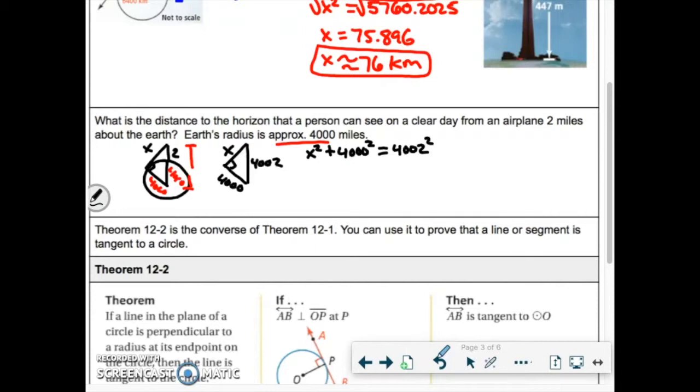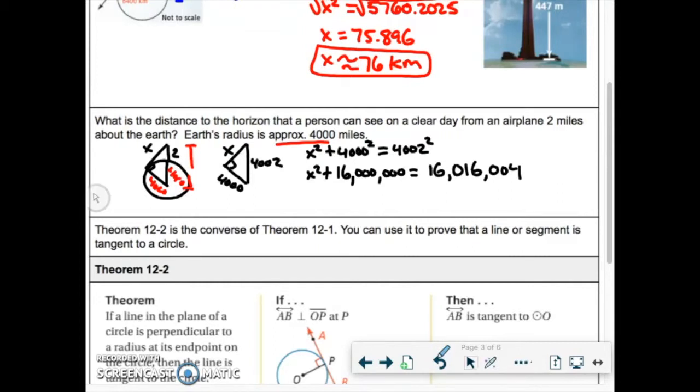Okay, so we're going to go through all this again. So x squared plus 4,000 squared would be 16 million. That's equal to 4,002 squared, which is 16,016,004.